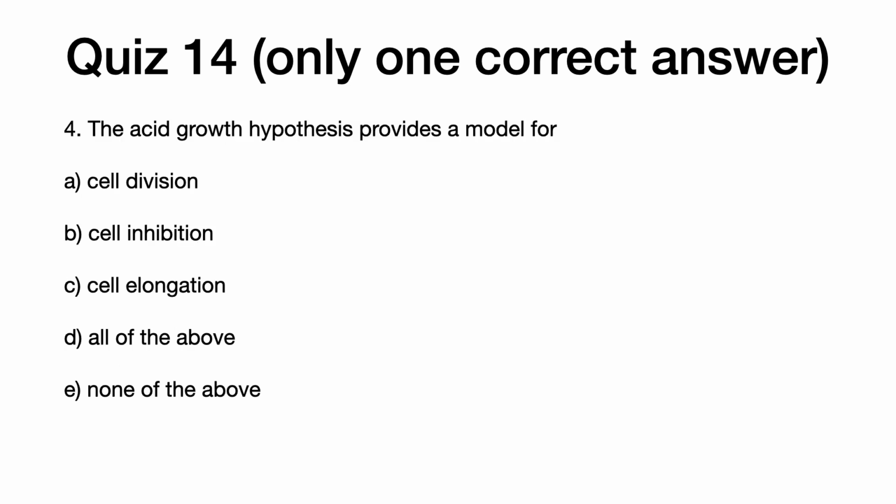4. The acid growth hypothesis provides a model for A. Cell division. B. Cell inhibition. C. Cell elongation. D. All of the above. E. None of the above.